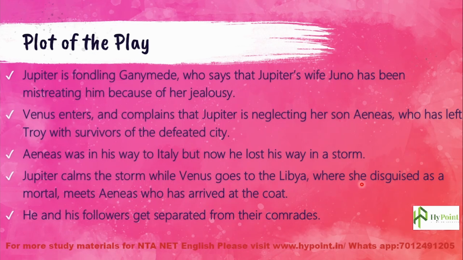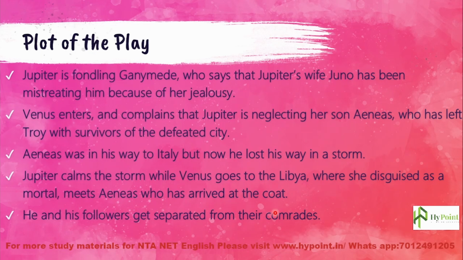While she went to Libya, she disguised herself as a mortal, and she meets Aeneas there, who has arrived at the coast of Libya. So Venus, disguised as a mortal human being, met Aeneas, and he and his followers had been separated from their comrades. Because of the storm, they lost everything, and they finally arrived at the coast.